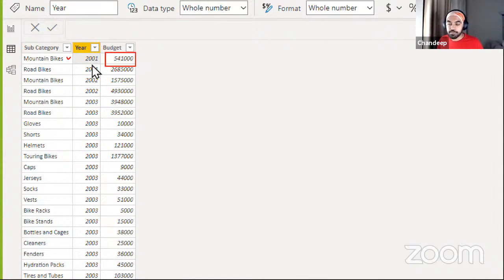That's the expectation. Now I have to map it against my actual sales and find something like a variance. Now this is a pretty convenient exercise. You can actually do that, not a problem. We have the year. From the year, you can form a date. You can link it up to your calendar table. You can create a bridge table in between for subcategory, because we don't really have the products table by the subcategory. It's actually the SKU of the product which forms the products table. In between the subcategories, there are several models and SKUs of different mountain bikes that you're supposed to sell, which will accumulate to 541,000. So your products table is not by the subcategory, it's by the SKU.